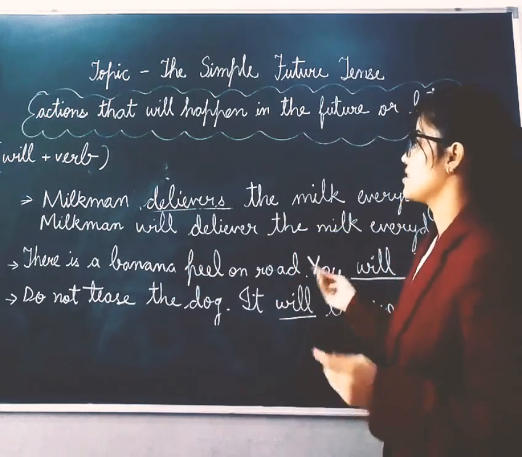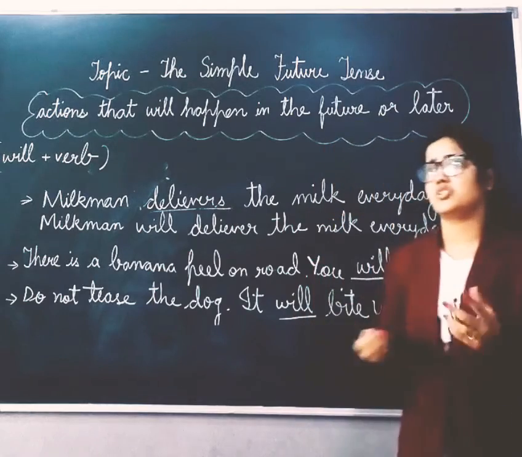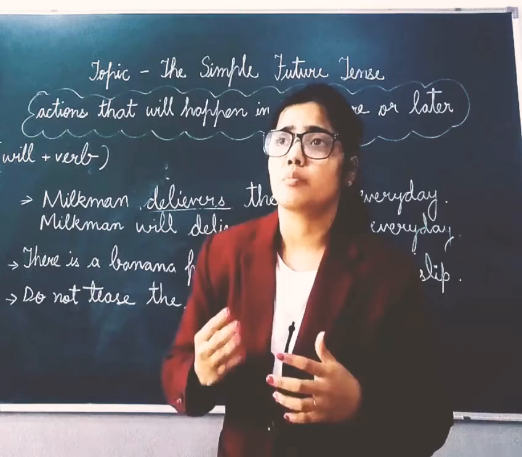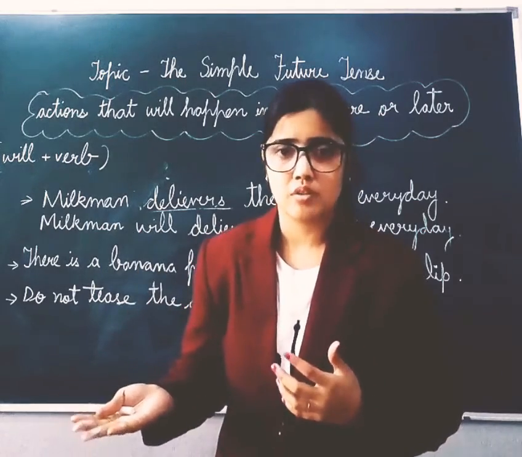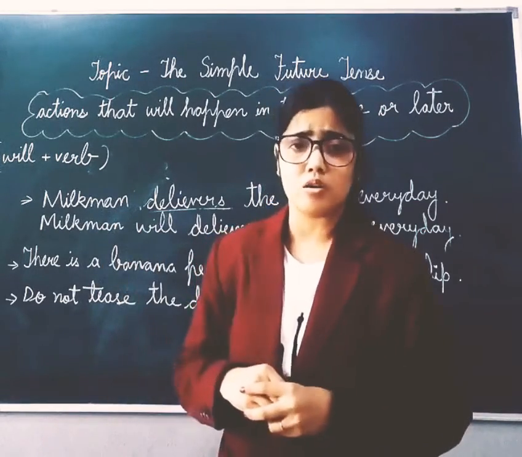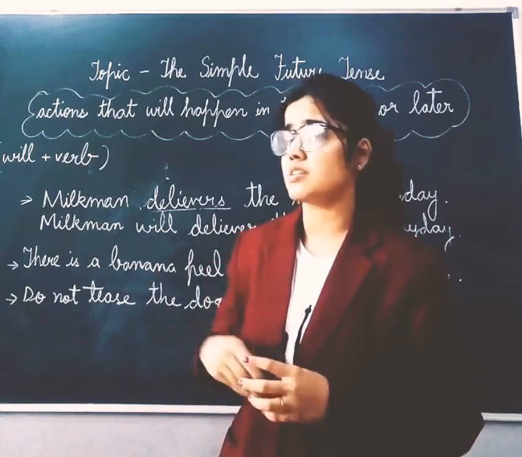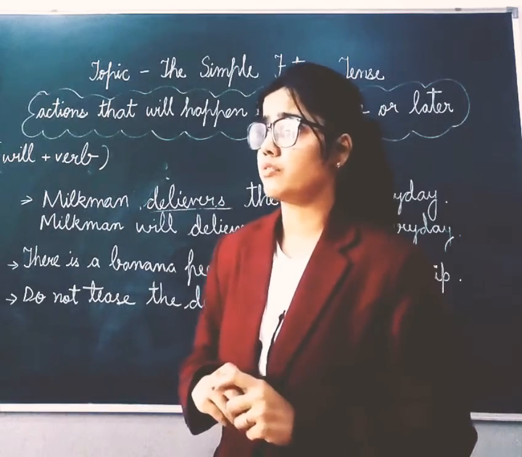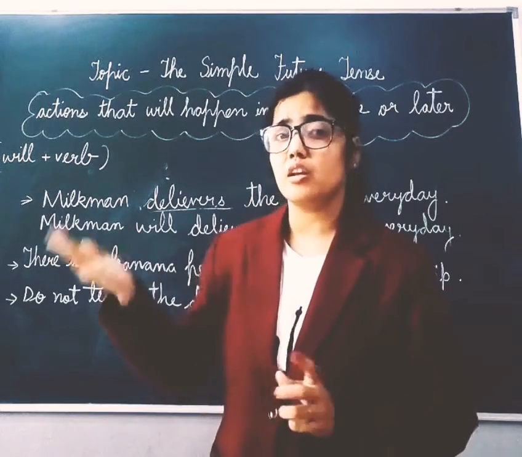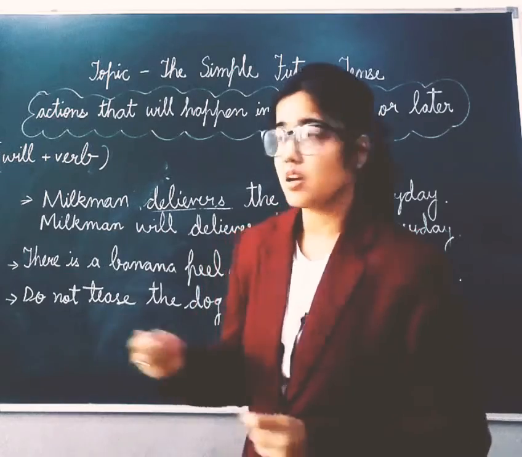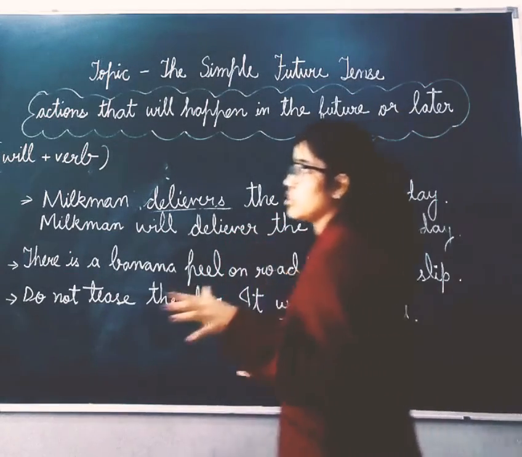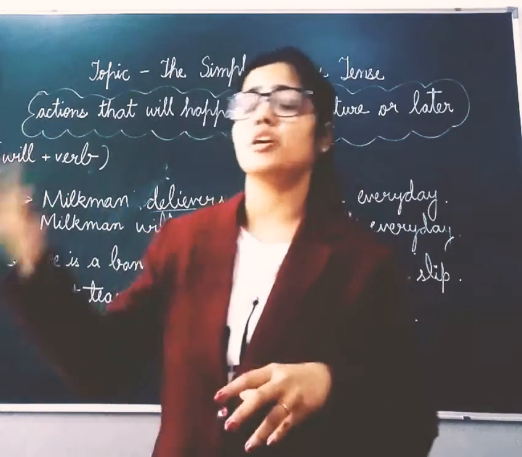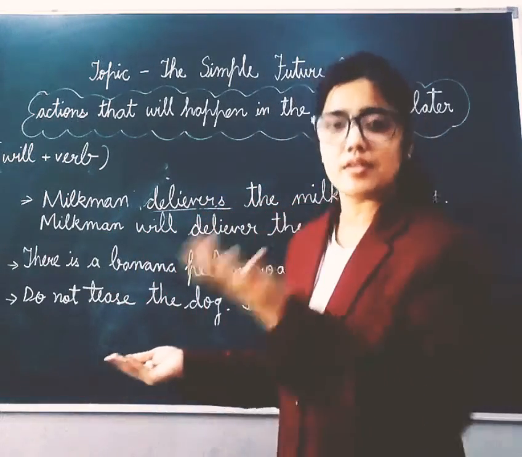Now next, there are some conditions in future tense, where today's condition predicts the future result. For example, if the weather is not fine, if you see dark clouds in the sky, then what do you say? The weather is not fine today, it may or it will rain heavily. So with the help of today's condition, we predict the future result.